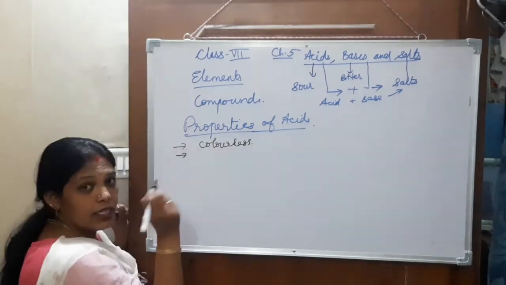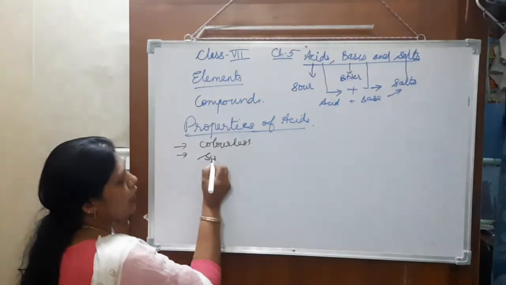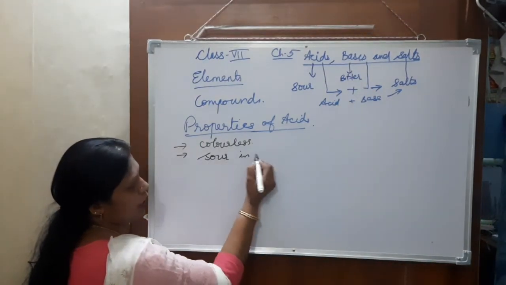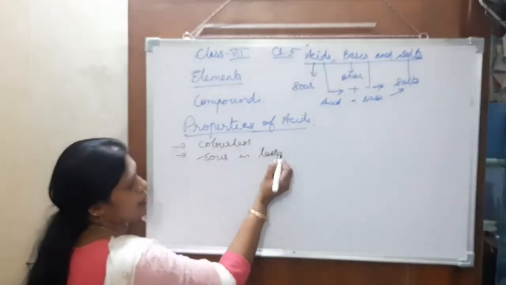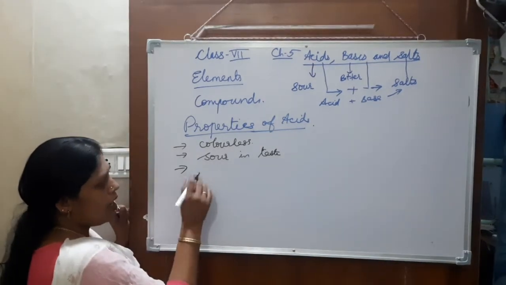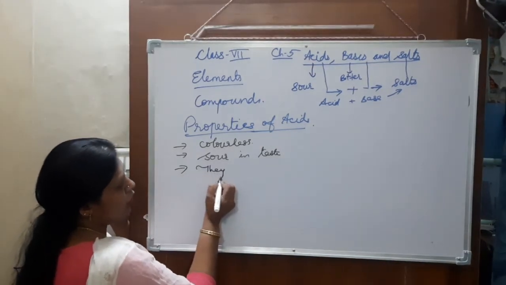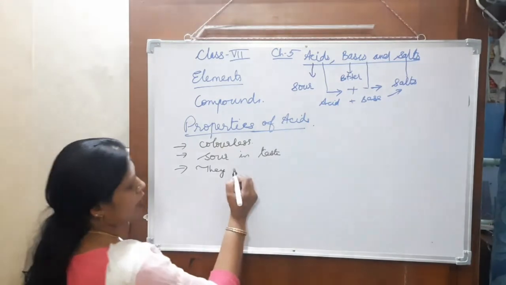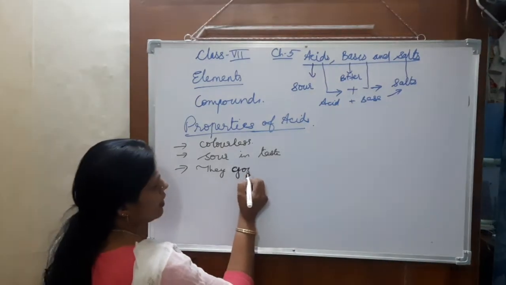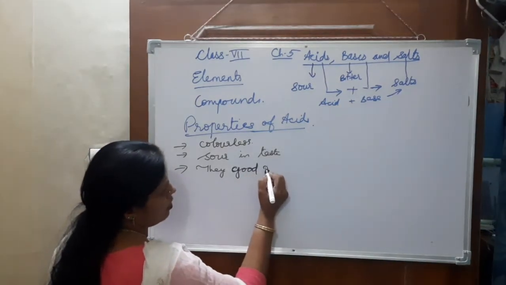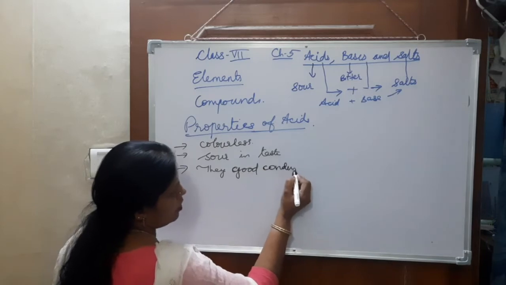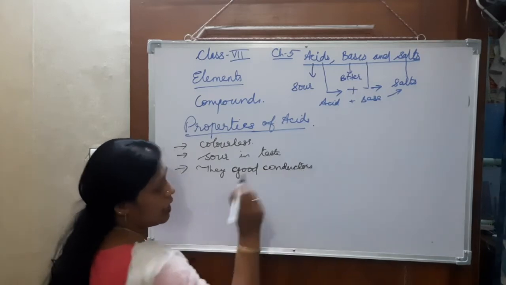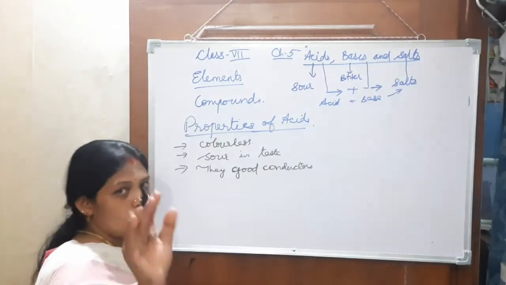Then they are sour in taste. And then they are good conductors of electricity when they are in solution.